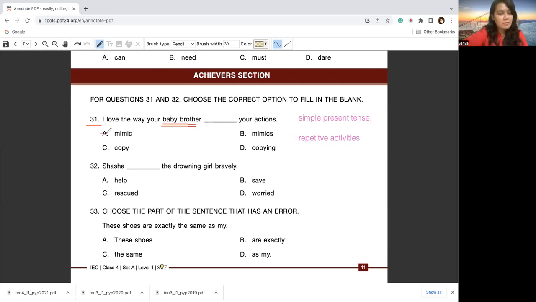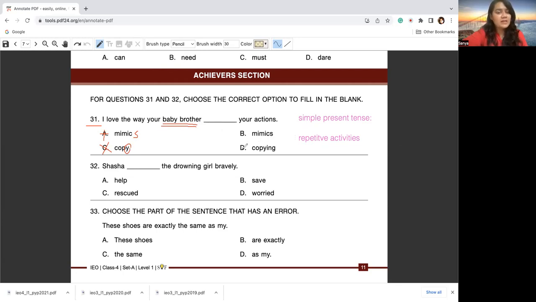So if I put mimic, it would be incorrect because there should be S after mimic. If I put copy, that would be incorrect as well, because if I want to put a form of copy, I should have written baby brother copies your actions, right? Because there is no S here, so even C is incorrect.